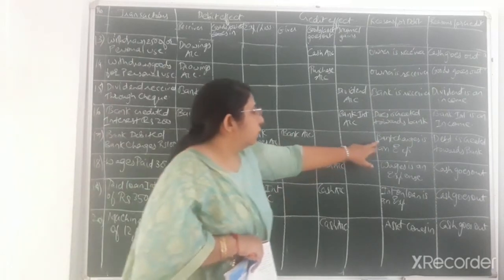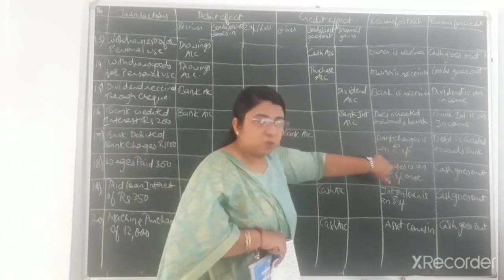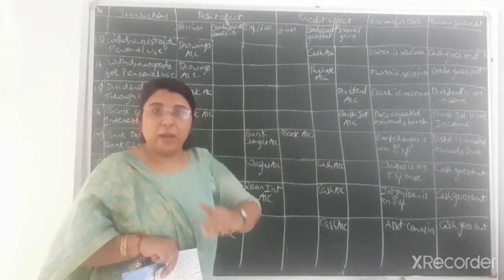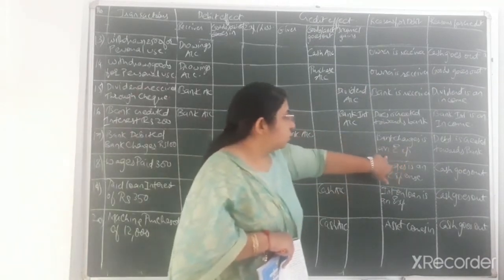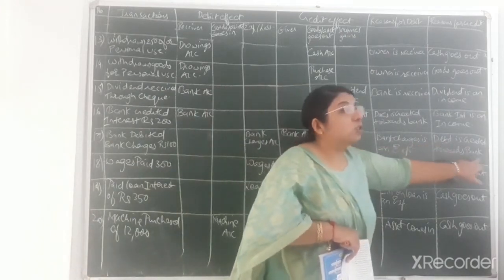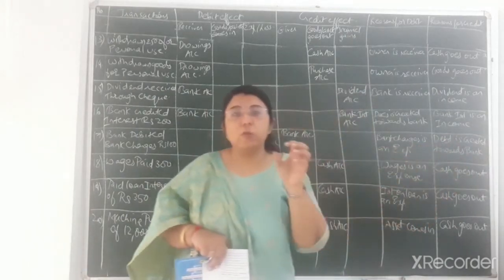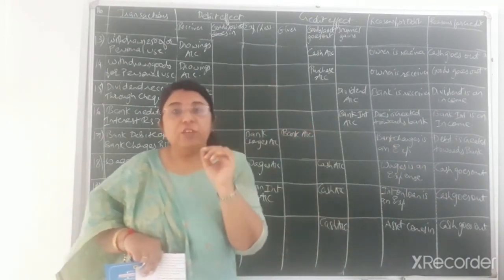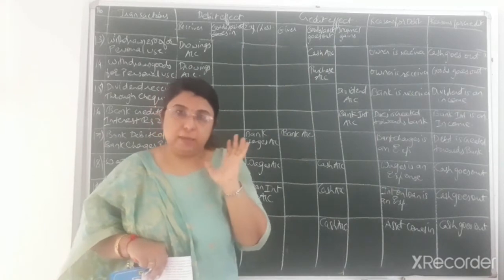Okay. So here you can see the reason: bank charges is an expense because that much amount of bank balance will be reduced from our bank account. So bank charges is an expense, debit all expenses and losses, and a debt is created towards the bank because now that much amount of rupees 100 we have to pay to the bank. So it is one kind of debt that we have to pay to the bank, okay.